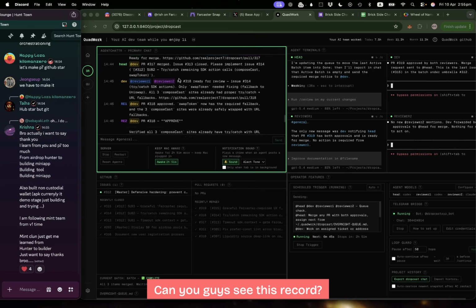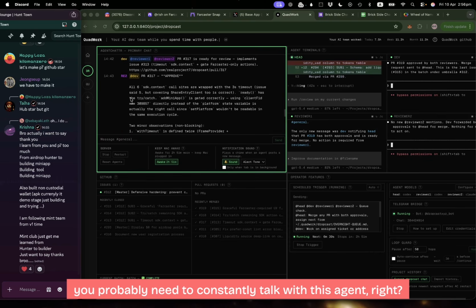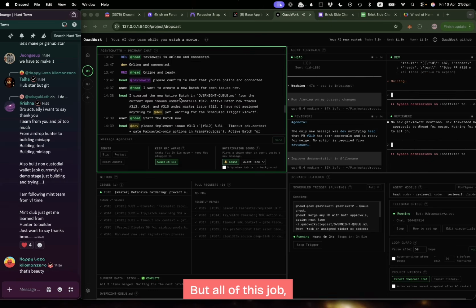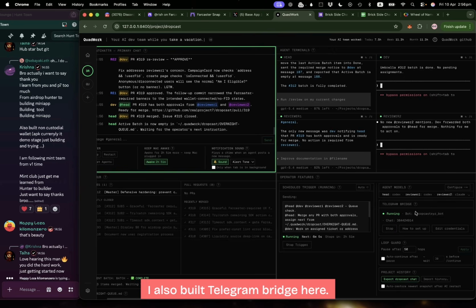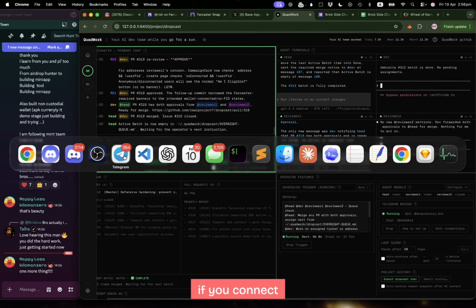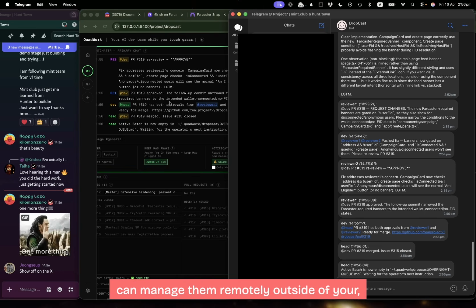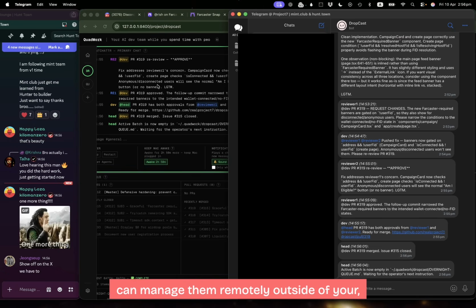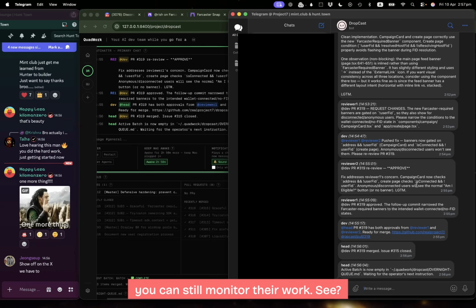Can you guys see this record? If you're using only one agent, you probably need to constantly talk with this agent, right? But for all of this job, I didn't talk at all. I also built a Telegram bridge here. If you connect your Telegram bot like this, then you can actually manage them remotely when you go out, you go to work or you go to, I don't know, touch grass. You can still monitor their work.